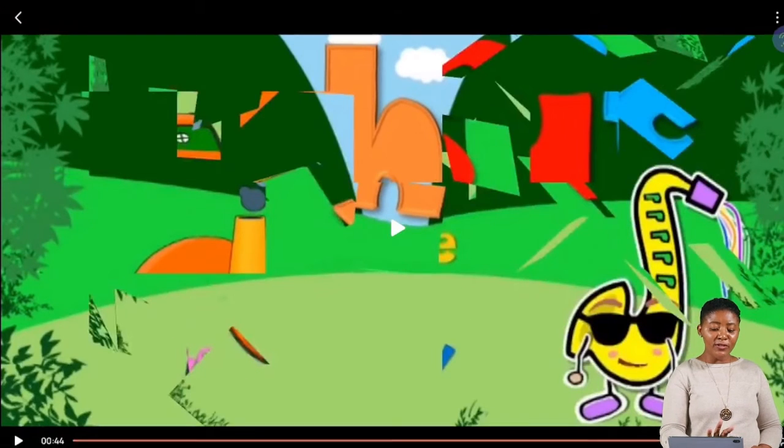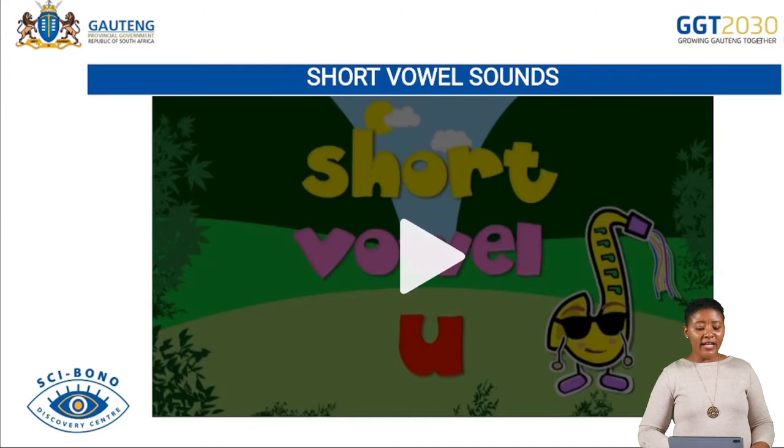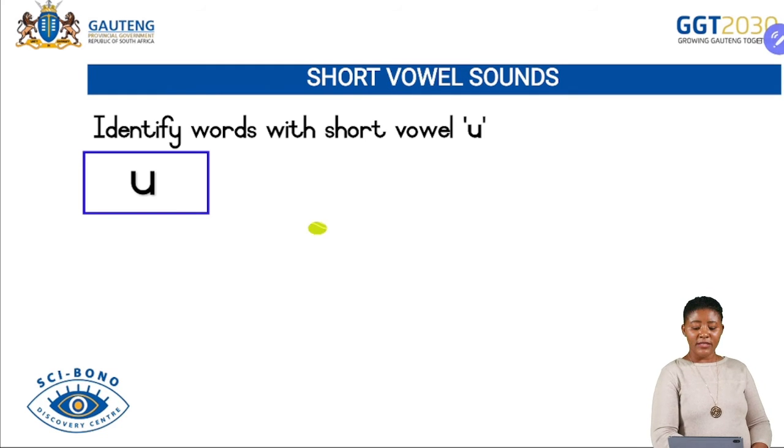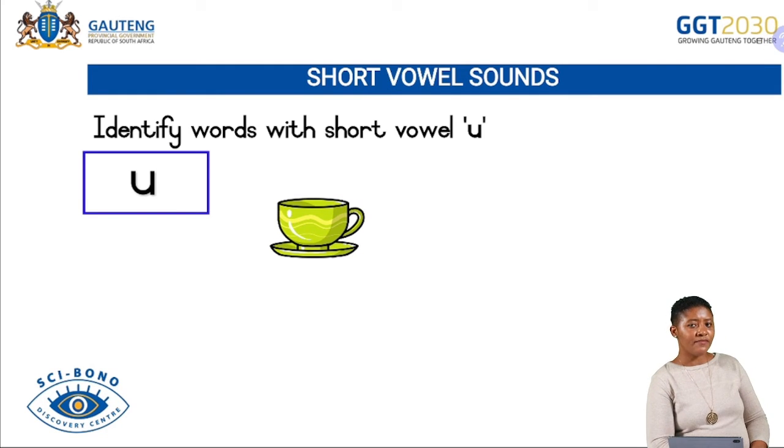Right, I hope you enjoyed this song. Did you enjoy the song, grade 2s? Well done, yes you did. Now let's identify words with the short vowel A. All right, look at your picture. What is this picture? What do you think, learners?